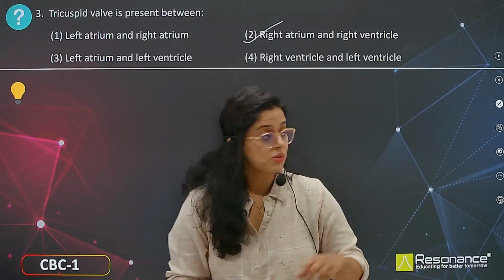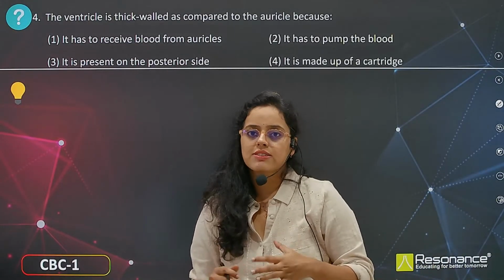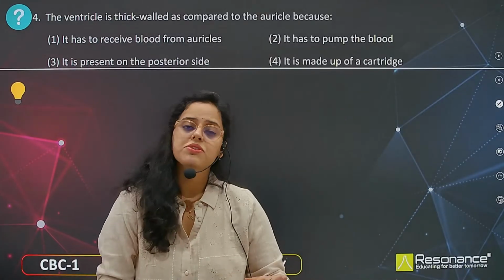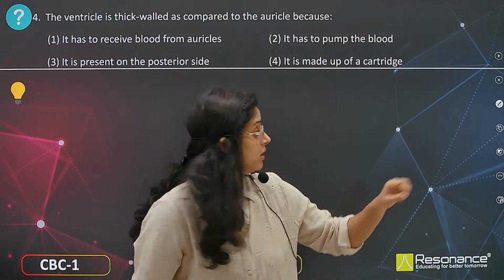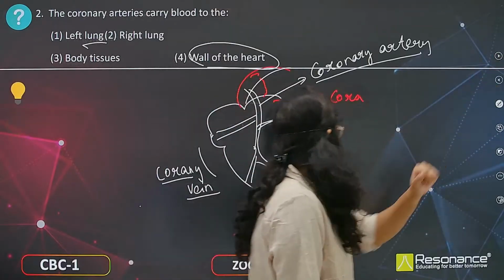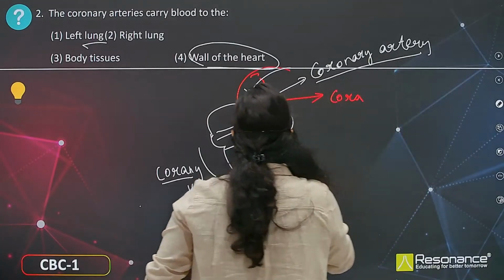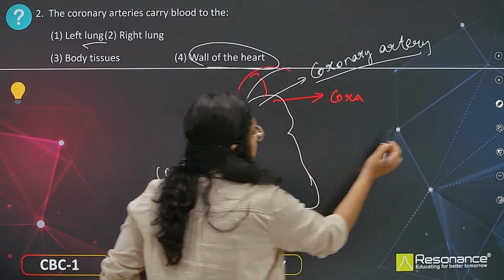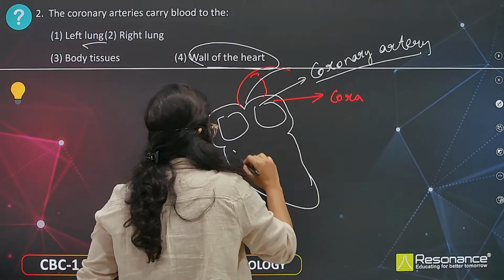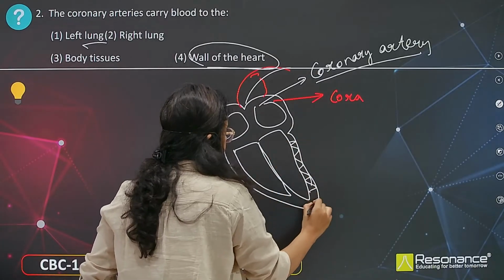Now going to the next question. The ventricle is thick walled as compared to the auricles. Always the ventricles are very thick, and in fact the left ventricle is very thick. Why? Let me show the diagram that I have drawn previously. These ventricles are much thicker walled, they have more muscle tissue.